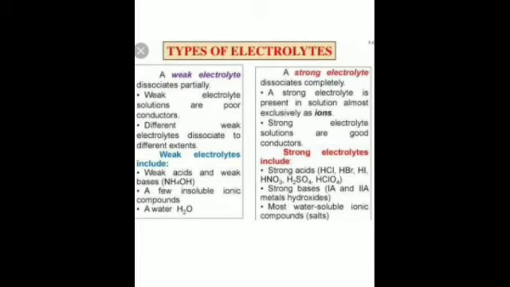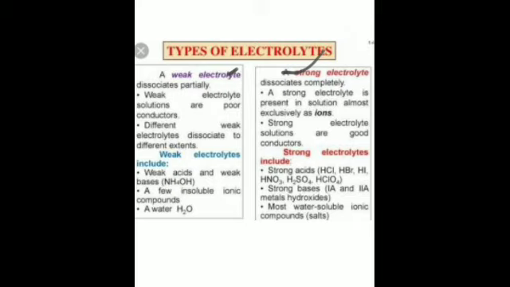Now, there are basically two types of electrolytes. Is that clear? Otherwise, if you just say name the electrolytes, you can just say acids, bases and salts are examples of electrolytes. But here we divide them. There are three types: two basic types of electrolytes, and one non-electrolyte. The two types of electrolytes are strong electrolyte and weak electrolyte.